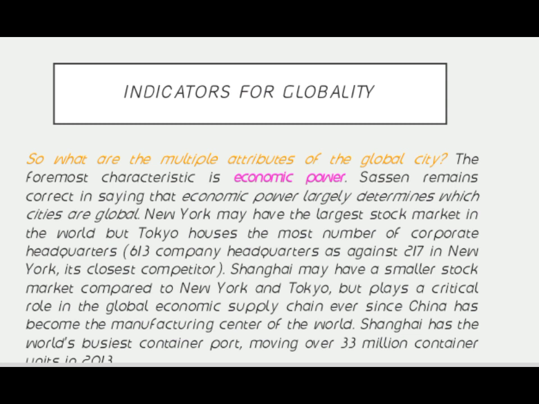Shanghai may have a smaller stock market compared to New York and Tokyo, but plays a critical role in the global economic supply chain ever since China has become the manufacturing center of the world. Shanghai has the world's busiest container port, moving over 33 million container units in 2013.